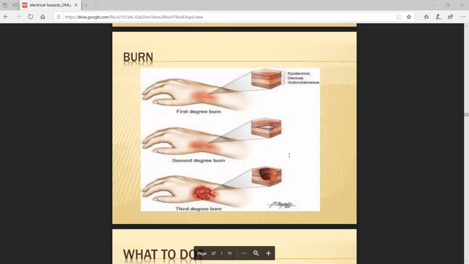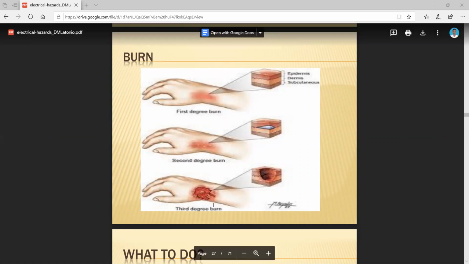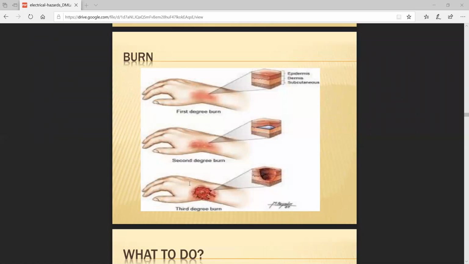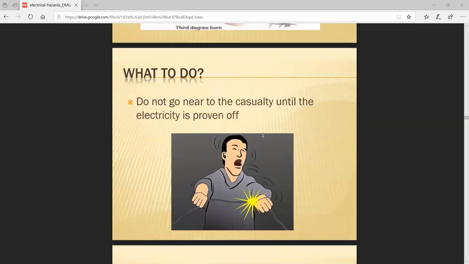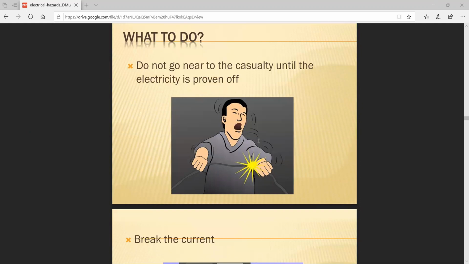Next one, burning out. There are three stages of burning out which can be mentioned here: the first stage, the second stage, and the third one. If excessive current flows through the conductor, the entire human body will be severely affected. So what to do? If you observe the effect, how can you avoid it? Do not go near the casualty until the electricity is proven off, because wood, rubber, synthetic, glass, and mica are all insulators.